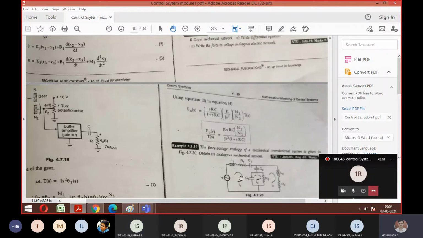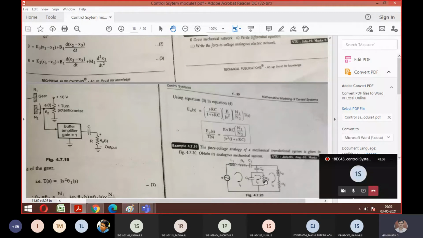Okay? So now tell me for the second one. Second mesh is here. Anyhow, force is not there, so 0 equals to; you can start. L2 dI2 by dt, plus R2 into I2. Good. Plus R3 into I2 minus I3.